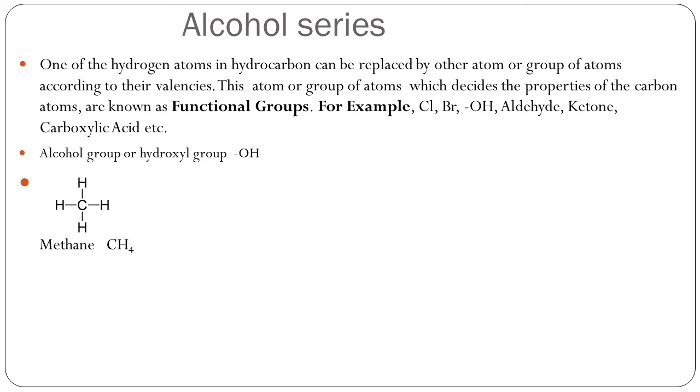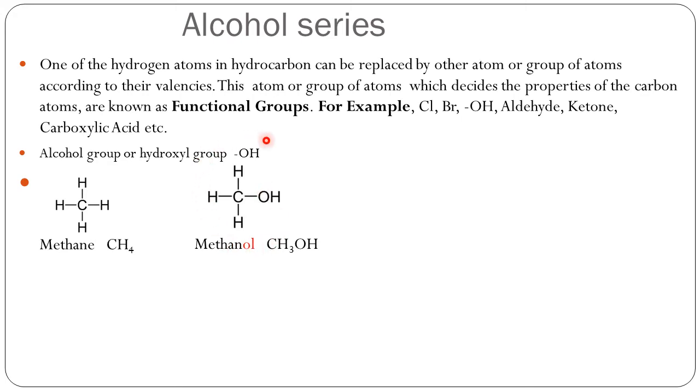Now let us talk more about this methanol. Let me explain again how this methanol is formed. See, one hydrogen atom from the parent hydrocarbon, here the parent hydrocarbon is methane, is replaced by OH group in a chemical reaction.